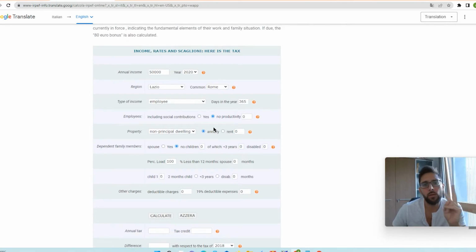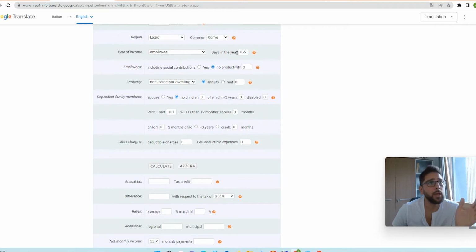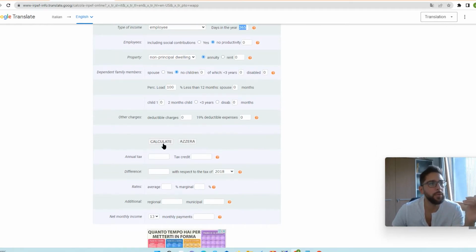So basically, the only two most important points are the annual income and the region, okay, and the community. The type of income, for how long you have been working with this type of income, and you can put 365 days, and that's it. And then you can simply calculate.